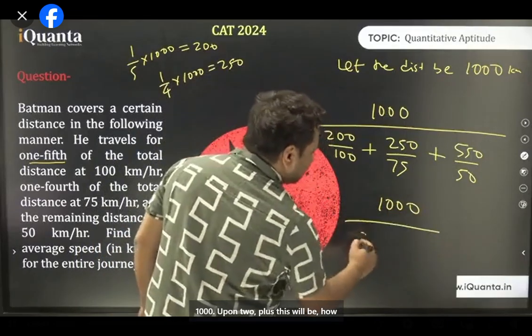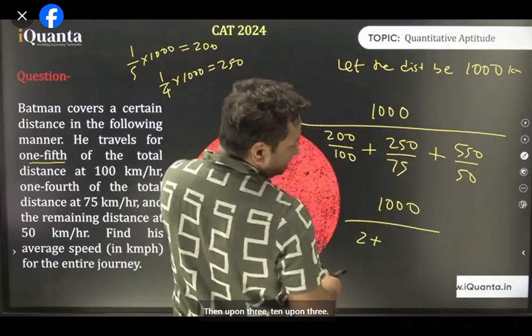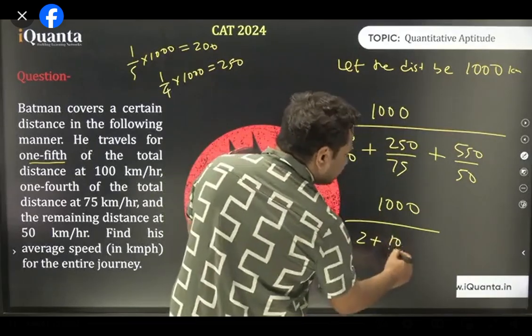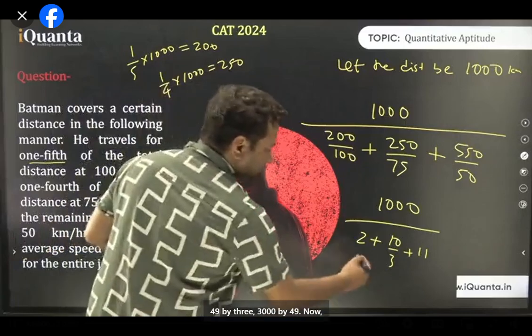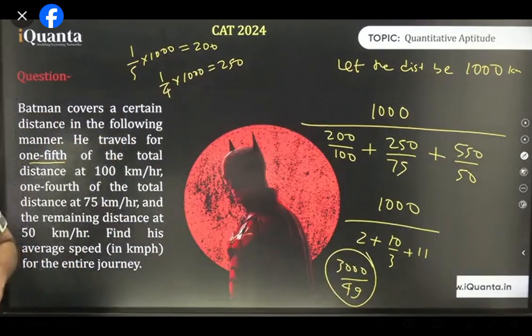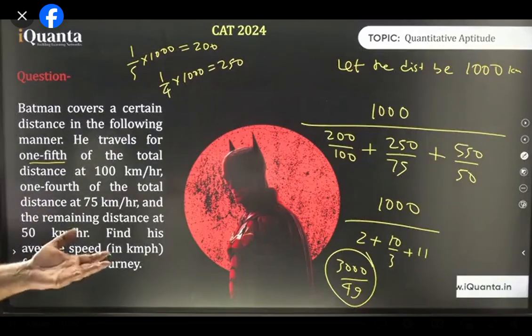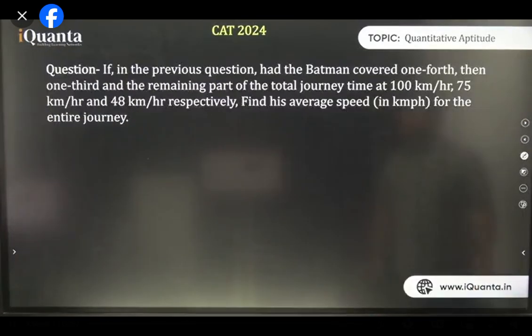1000 upon 2 plus this will be how much? 550, 115, 5, 10 upon 3. 10 upon 3 plus 11. 49 by 3, 3000 by 49. Now, this will be the answer. कुछ भी कर लो निश्चित डी को, जो मन बोले लो, कोई फर्क पड़ता ही नहीं है, ठीक है ना? This is the answer. Now the next one.